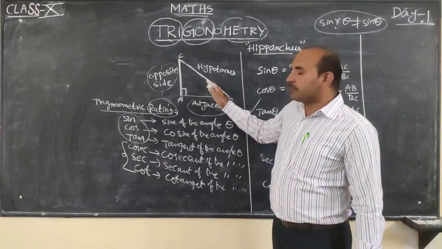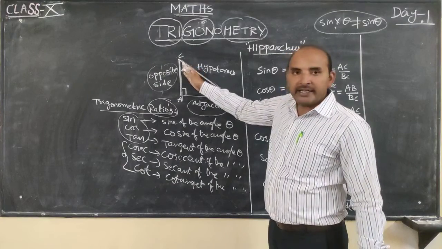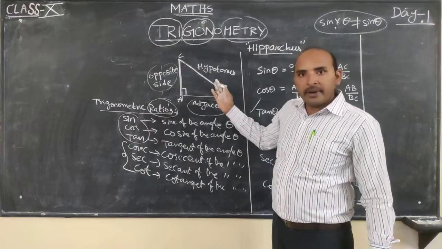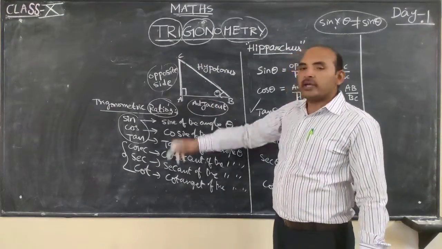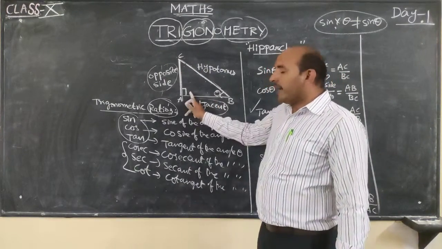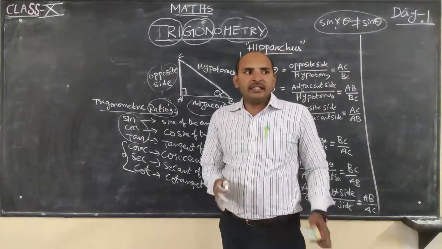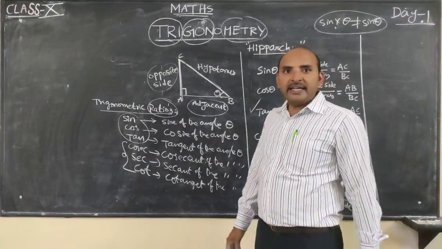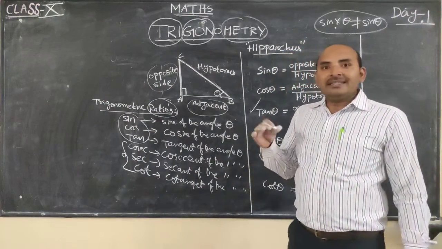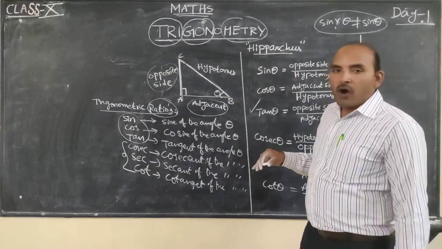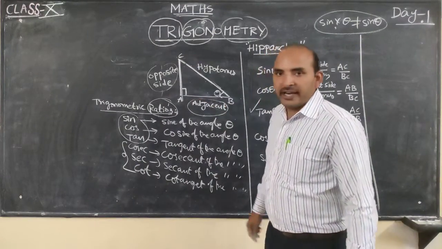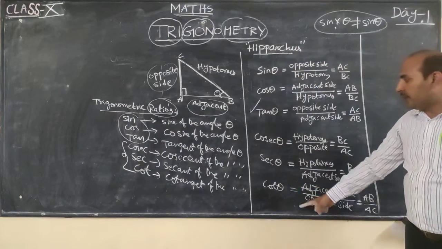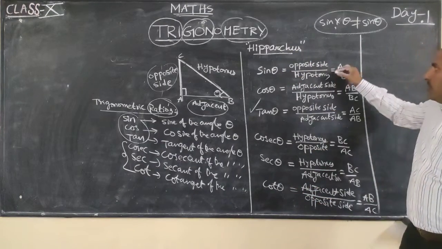The rest of the two angles could be, maybe this is 80 and this is 10, or maybe this is 60 and this is 30, or this is 50 and the remaining angle is 40. In a right angle triangle, one angle must be 90 degrees, and the rest of the two together make 90 degrees, divided into two parts. So trigonometry deals with the measurement of three sides of the triangle and three angles. Remember, these are the very important six trigonometric ratios.